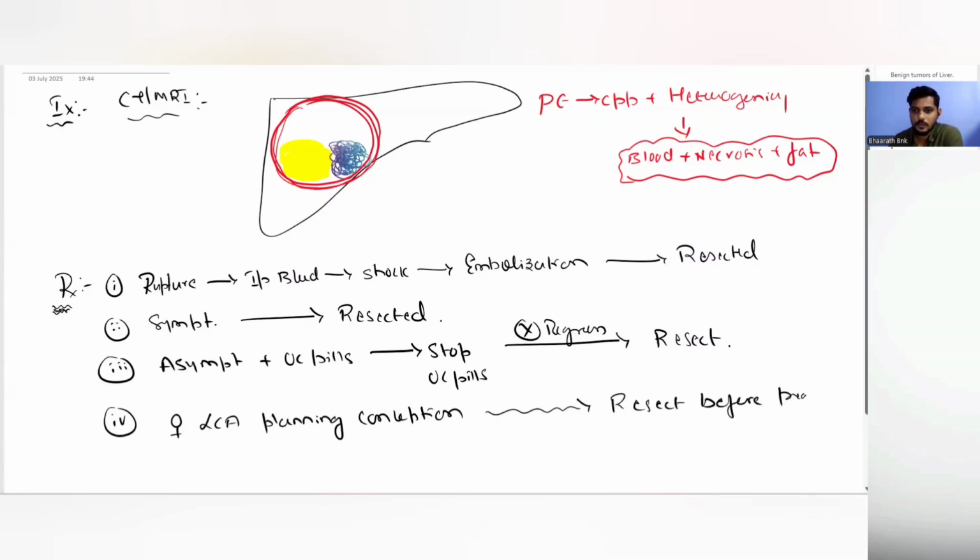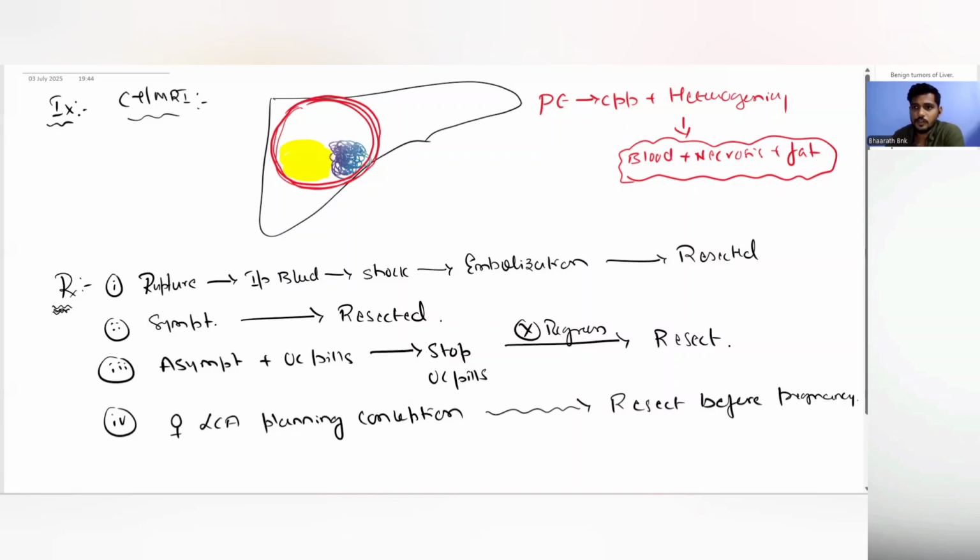So if you see here, in the hemangioma and focal nodular hyperplasia, because of their indolent course and no malignant potential, it is better to go with a conservative approach there. But in case of liver cell adenoma, because of the high risk of rupture and malignancy, it is better to go ahead with an operative maneuver rather than a conservative maneuver, when there are clear-cut indications. So you keep a low threshold for surgery. Do surgery as and when it is deemed necessary. So this is about the three major benign tumors of the liver.